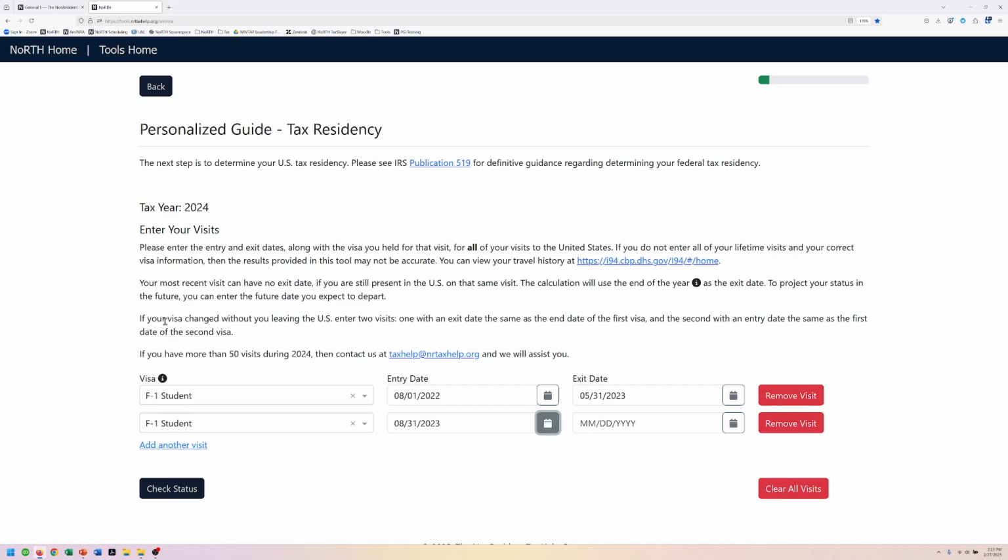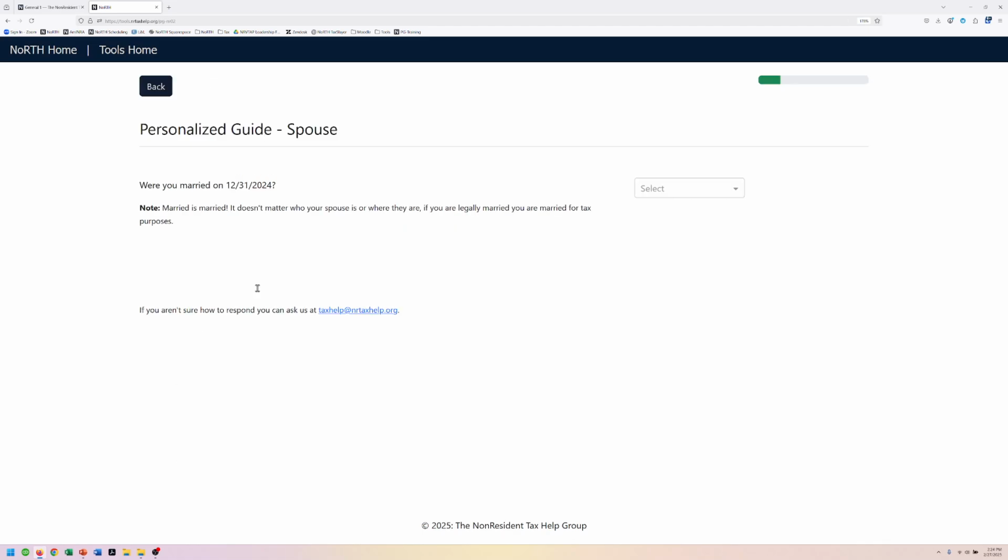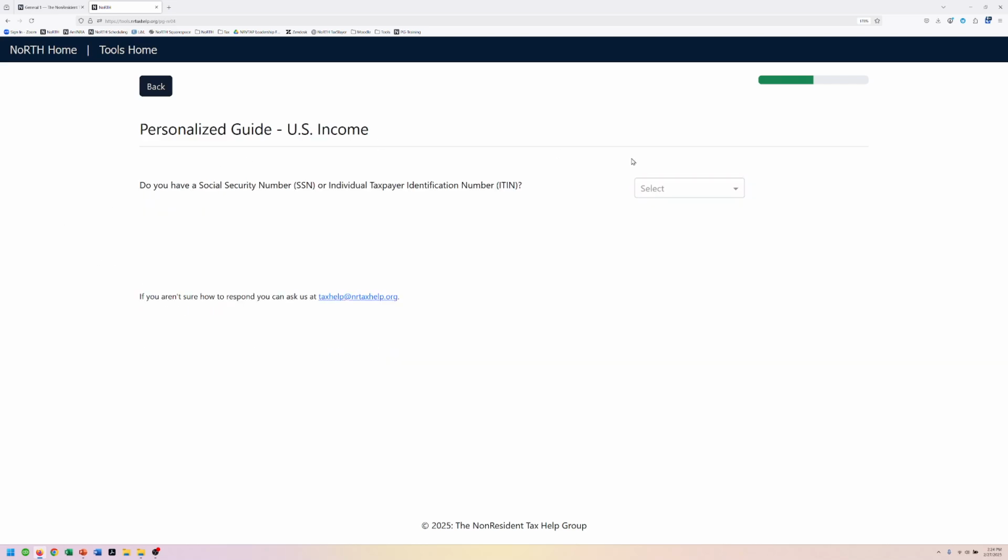All right, there we go. You don't have to have an exit for the last one. You can just say, yep, I've been here in the United States ever since August 31st, 2023. It confirms that she's a non-resident alien, and off we go. She is a single lady. She is not married. She does have a social security number.